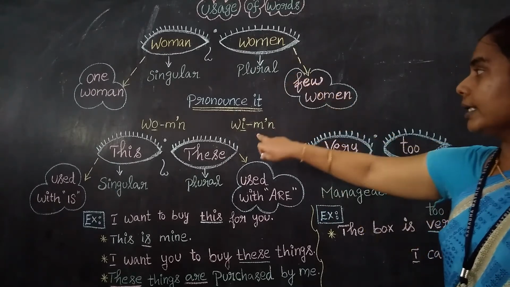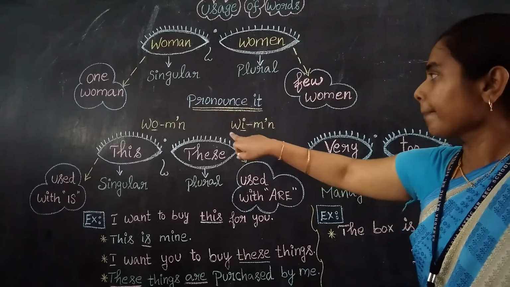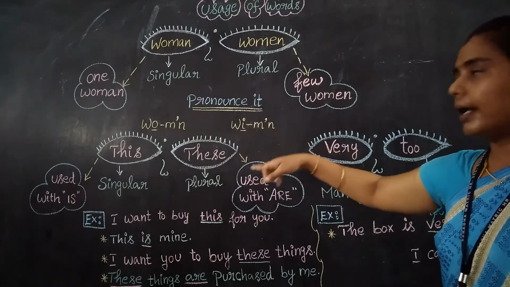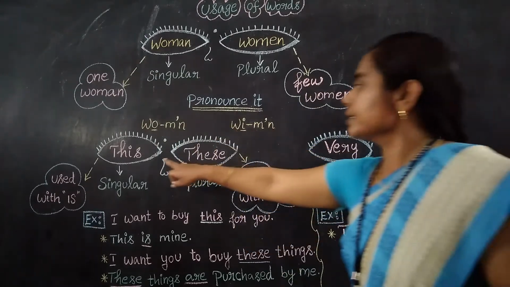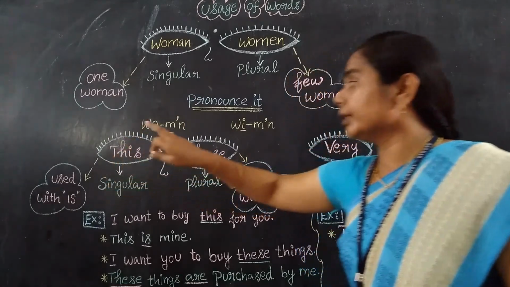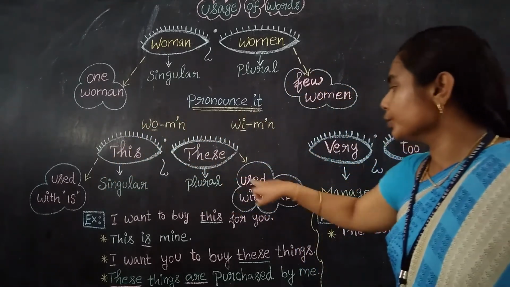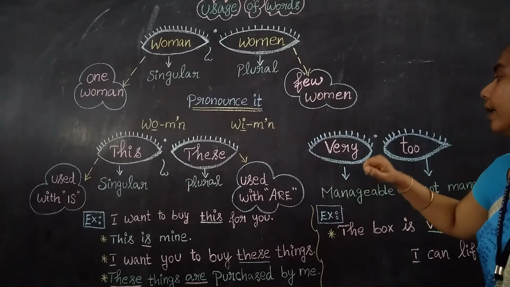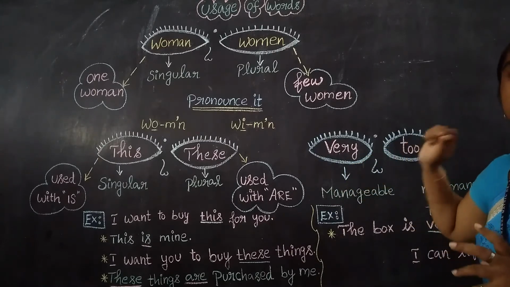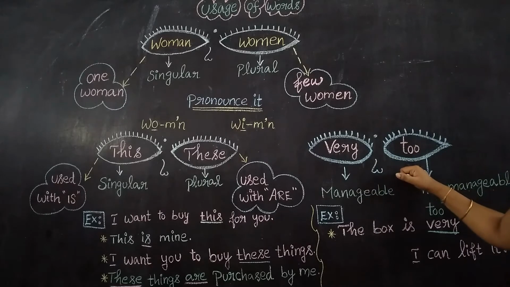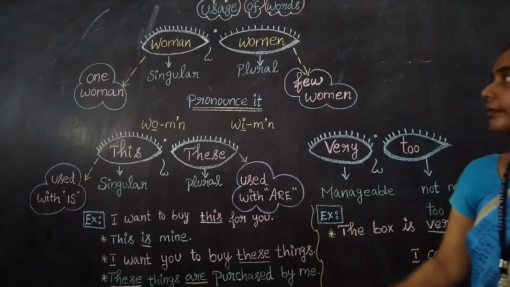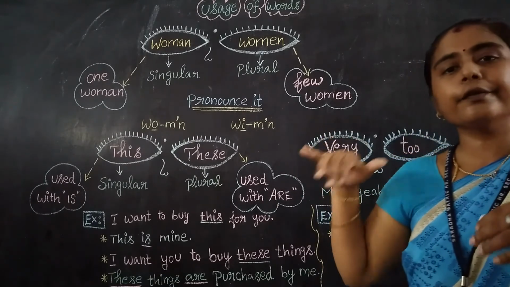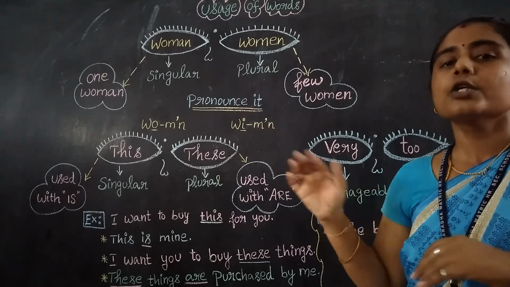So see here, I mentioned the pronunciation. See the pronunciation: man, that is "man", and men, that is "men", right? This is used for singular. We should use it with what? "Is". And the plural is used with what? "Are", right? And "very" is already an extreme position, but we can manage it, right? It is manageable, and "too" is not manageable, it is uncontrollable, right? So these are the words. Yes, I hope you understood. So thank you. Let us see the other few, there are more words like this.